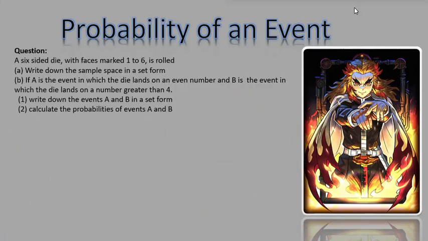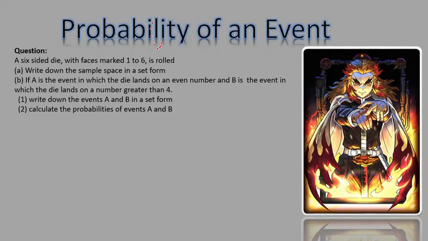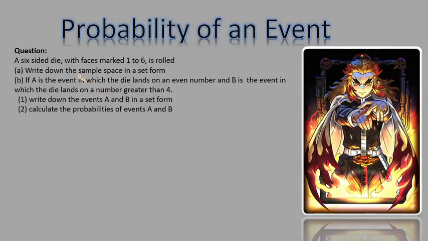Here's a question we can quickly do. It says a 6-sided die with faces marked 1 up until 6 is rolled. It's like an extension to the question we had there. Question A: write down the sample space in set form. Let's do that.